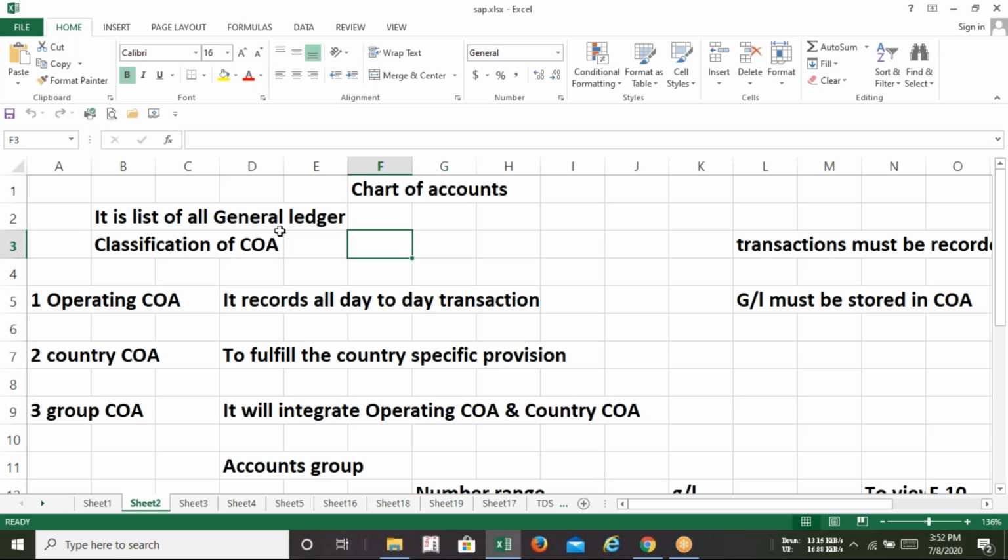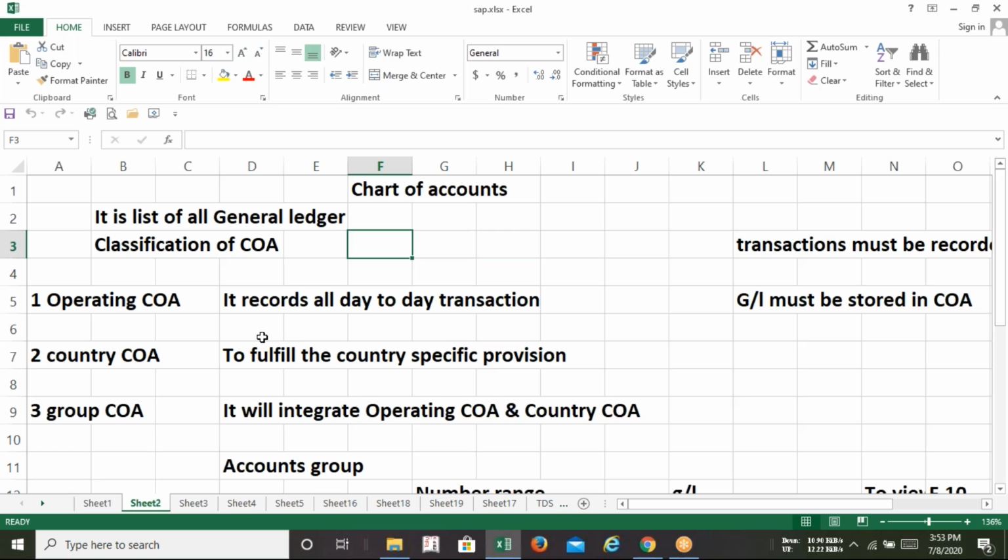Okay, so there are three types of chart of accounts. Make a note of it. Operating chart of accounts, country chart of accounts, and group chart of accounts. Before you ask, I'm just explaining. Right now, we are going to create the operating chart of accounts. These two are exceptional; we will do them when we start the CO module. Right now, we'll be doing only the operating chart of accounts. So whatever T-code I am going to use will be for the operating chart of accounts.